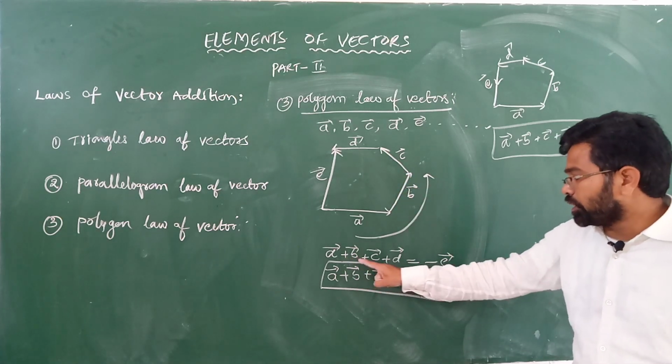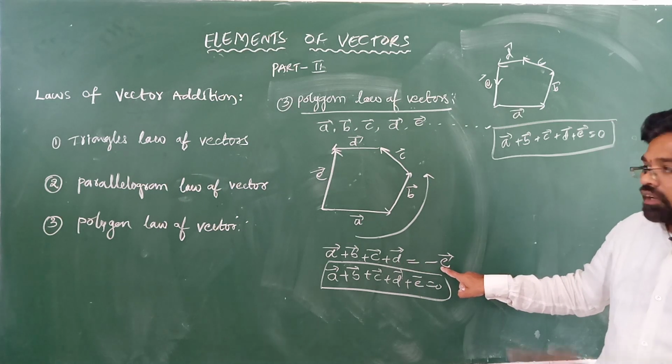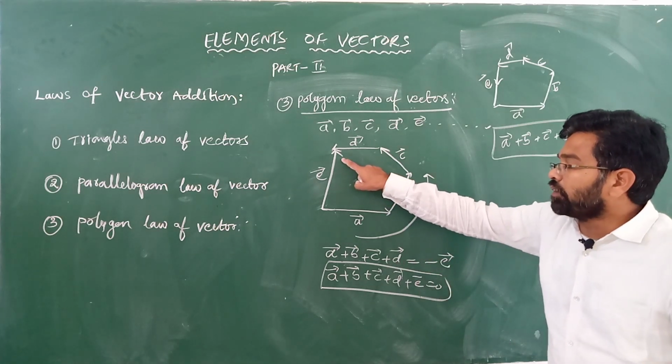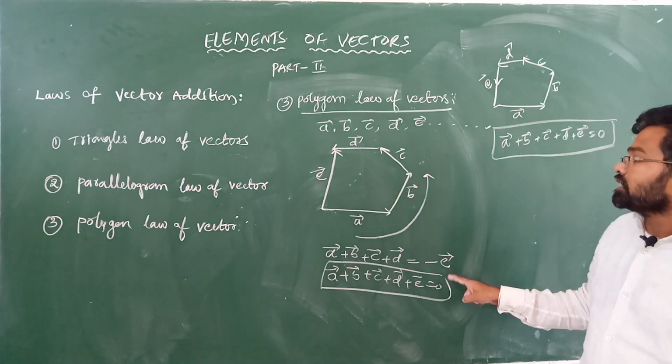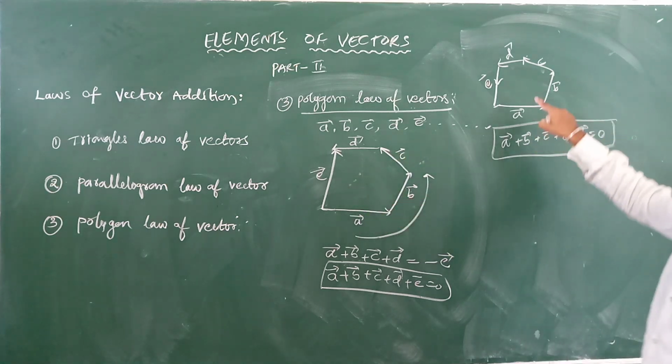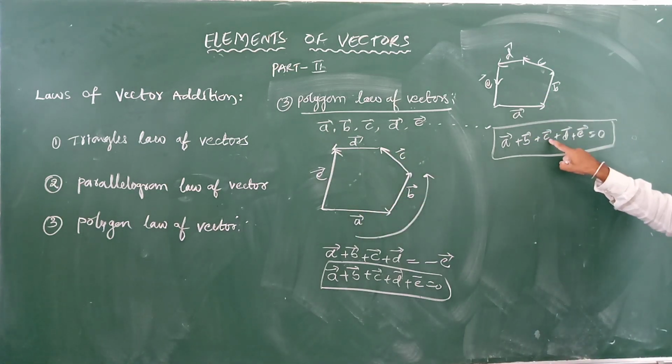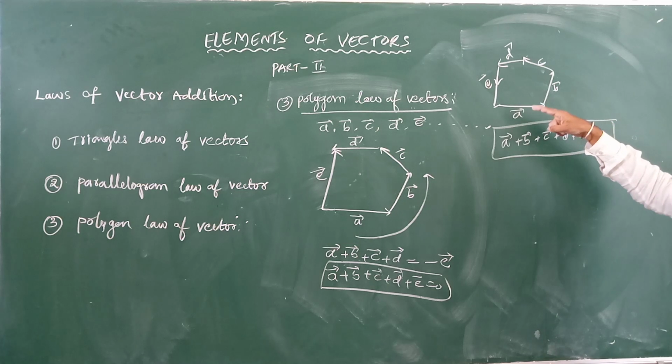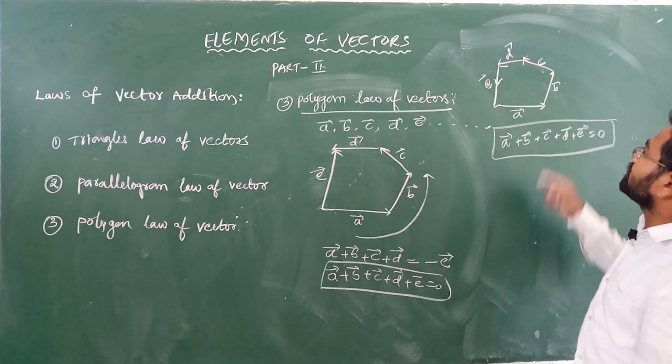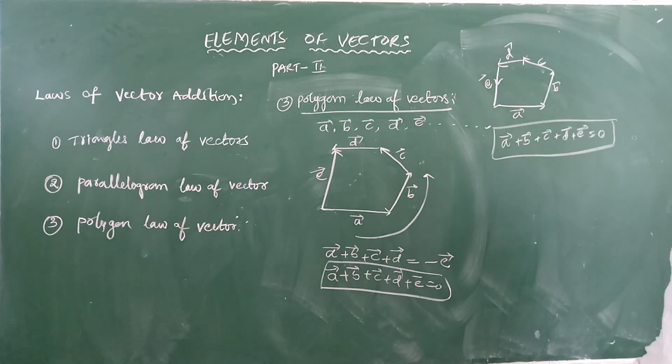That's why A plus B plus C plus D is equal to minus E. Why? Because here the direction will be reversed. That's why we take minus E. Suppose if we take the same direction, the same order, it becomes A plus B plus C plus D plus E is equal to 0. Why? Because all the vectors are taken in the same order.